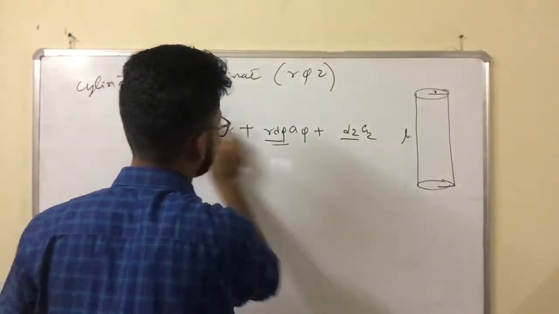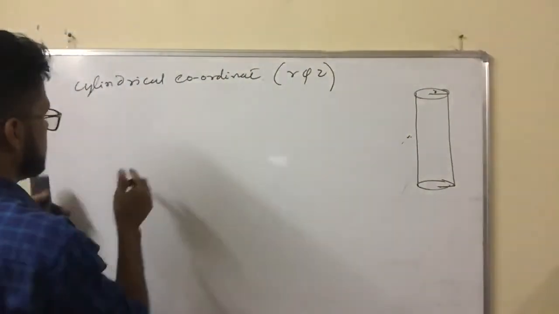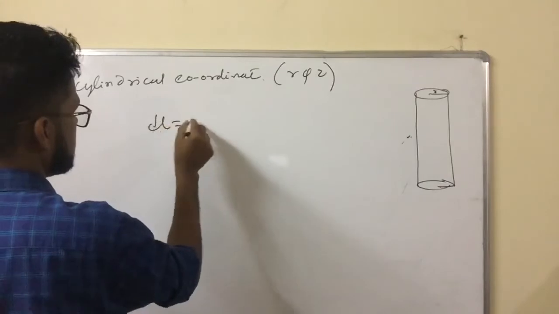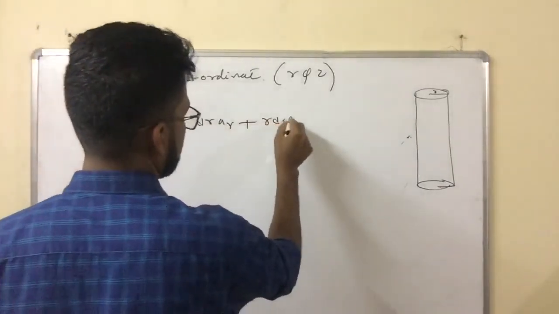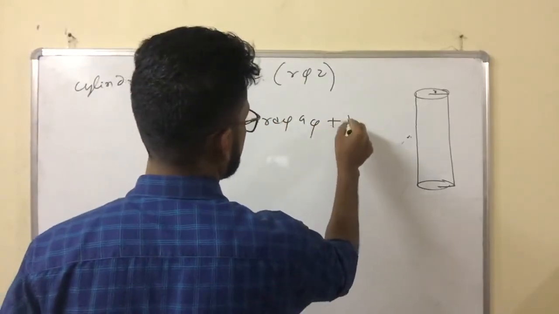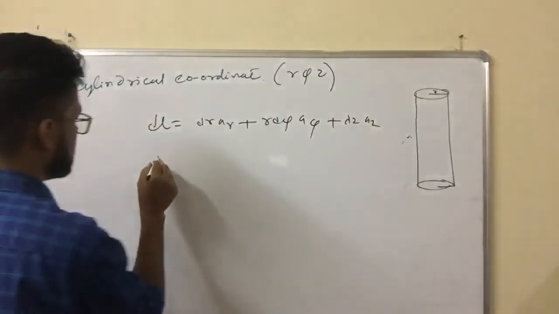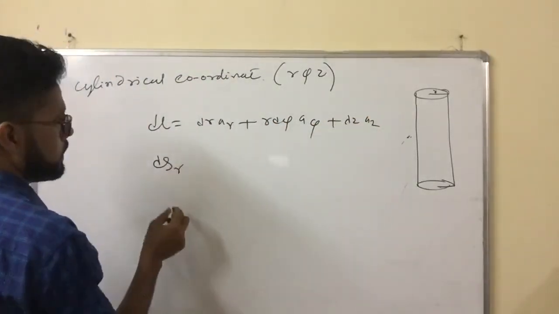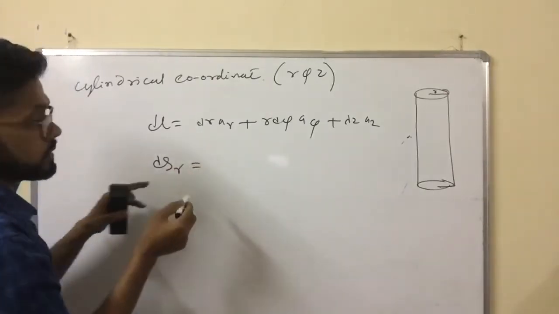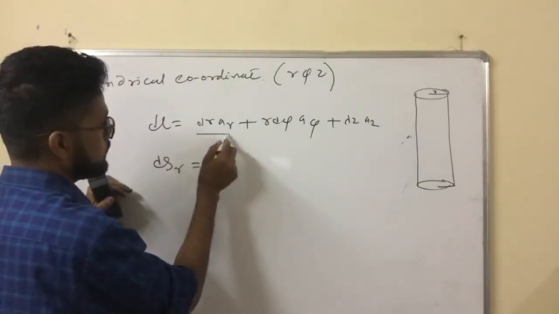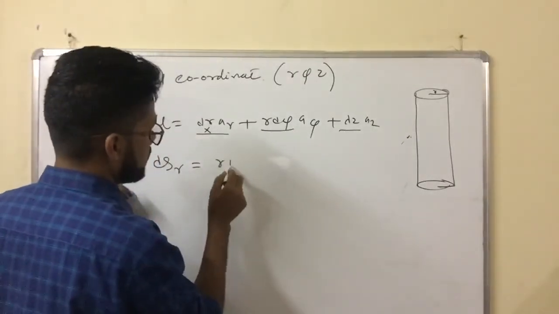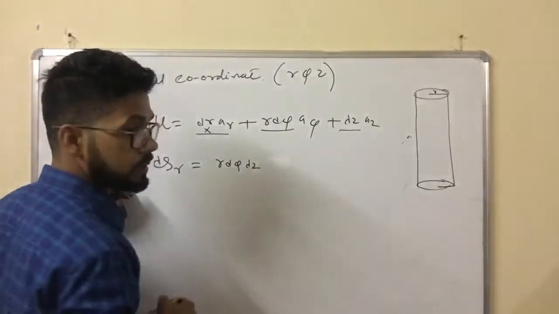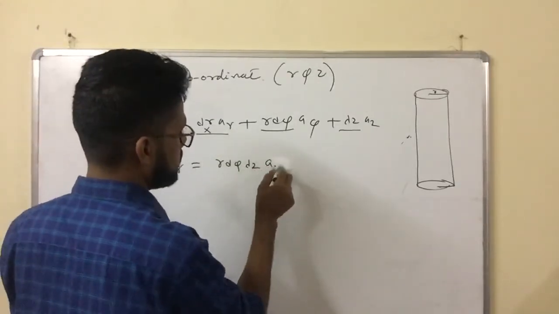Similarly, for surface area, the elemental length dl, I am writing it again: dr ar, r d phi a phi, dz az. Then what three surfaces will be there? When we talk about the surface area along the radial direction, the product of the other two coefficients, r d phi dz, into ar unit vector.